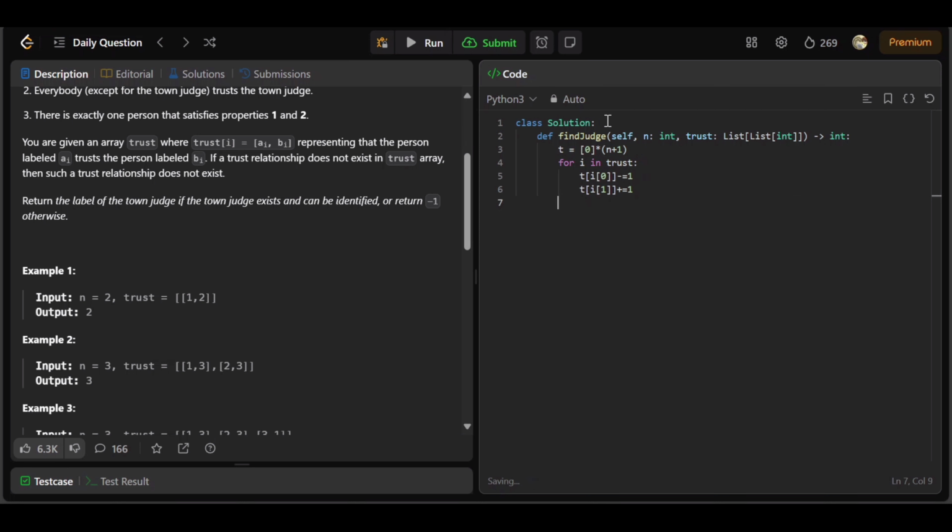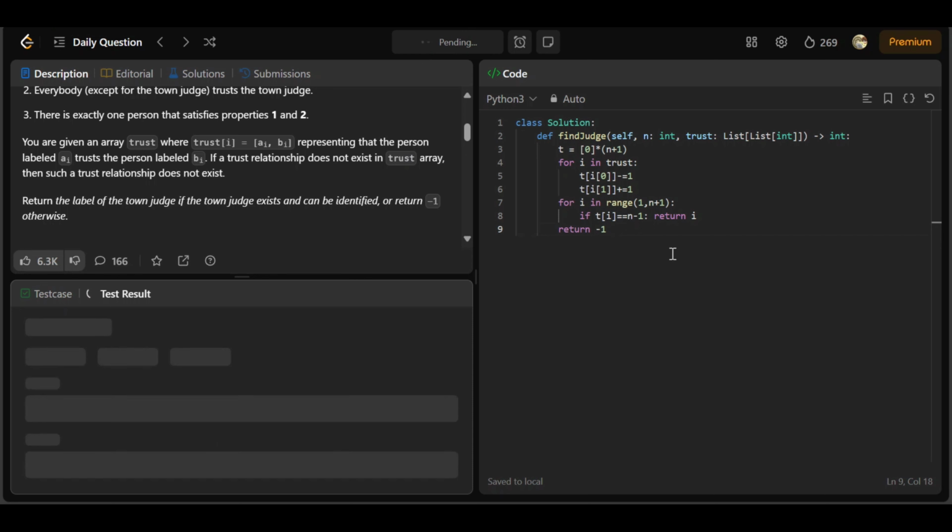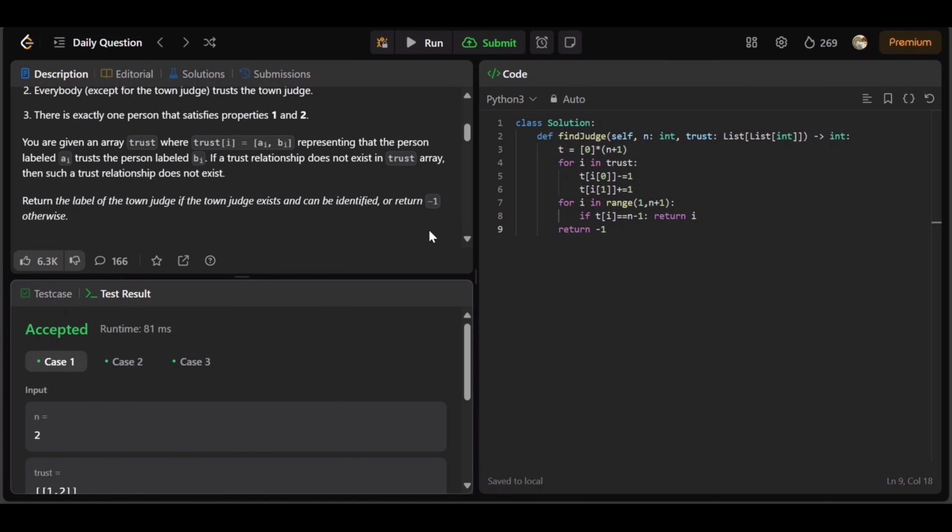And after the iteration of all the elements in the trust array, we are just going to the loop. Let's say for i in range of 1 comma n plus 1, we are iterating through the t array. Can we say like if t of i equals n minus 1, just return i as the answer. If it's not true, let's return minus 1 in this case. Let's run the code and see if it runs fine. Yeah, the code runs fine. Let's submit it and see if it passes every test case.